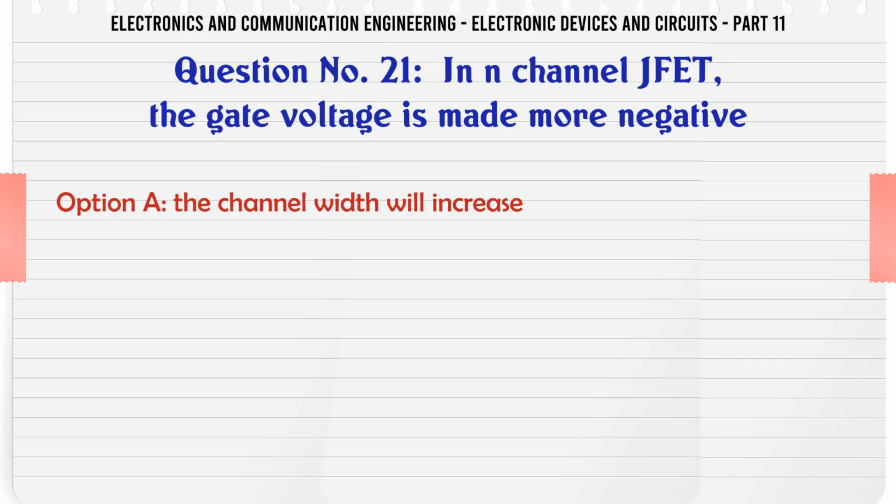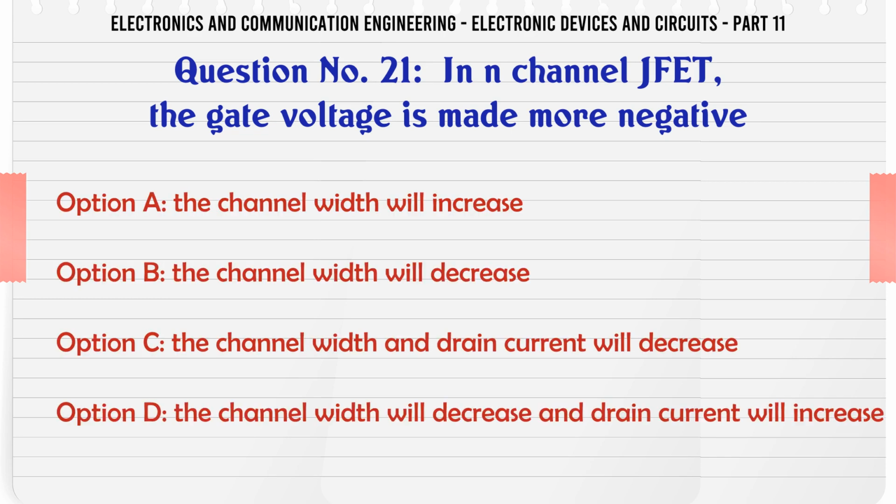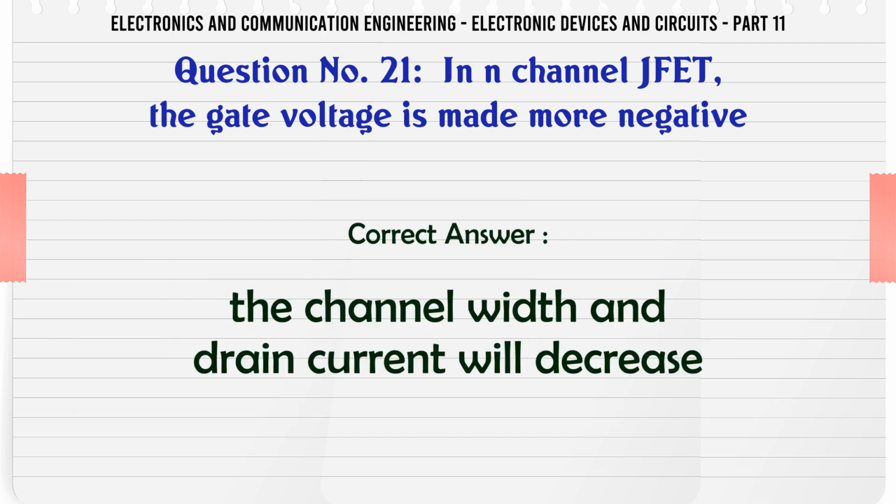In an N-channel JFET, the gate voltage is made more negative: a. The channel width will increase, b. The channel width will decrease, c. The channel width and drain current will decrease, d. The channel width will decrease and drain current will increase. The correct answer is the channel width and drain current will decrease.